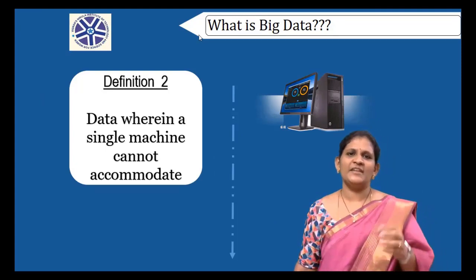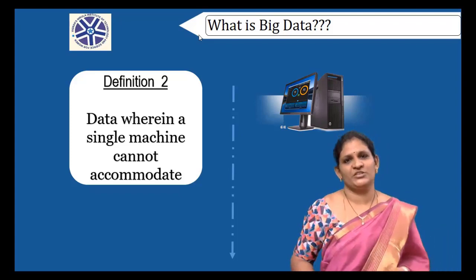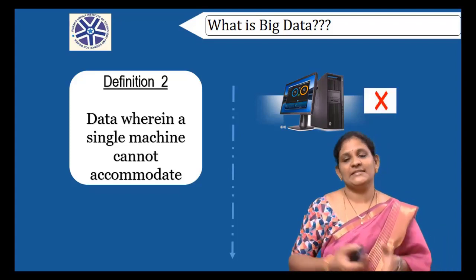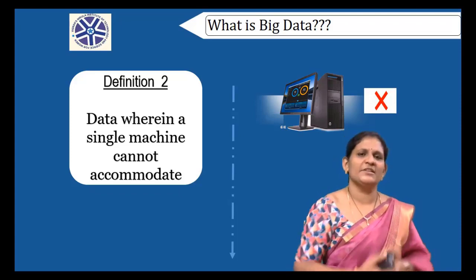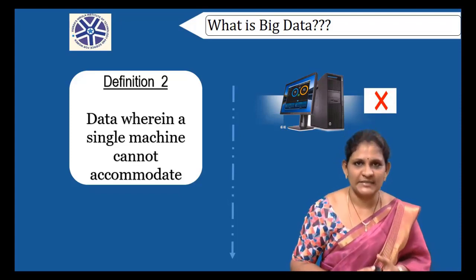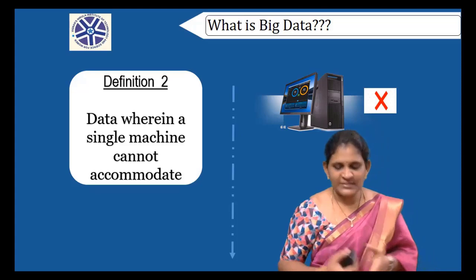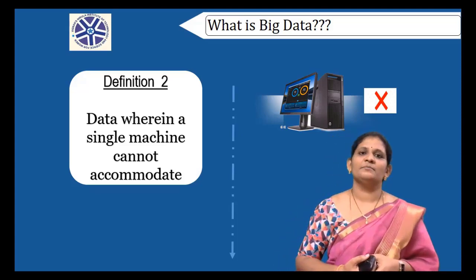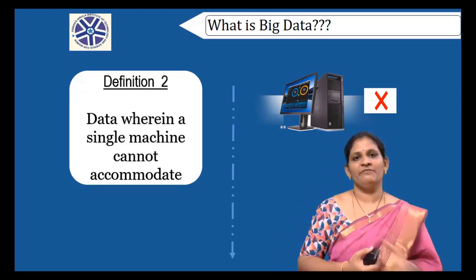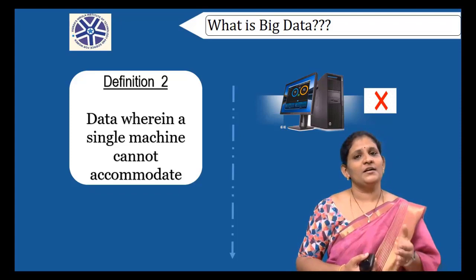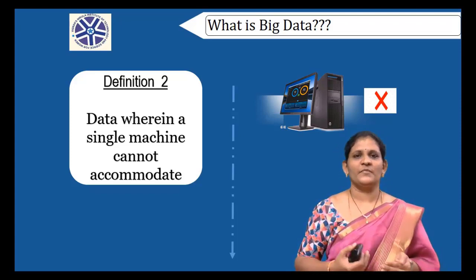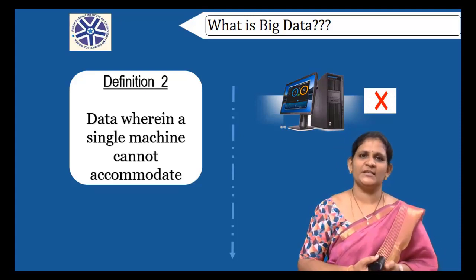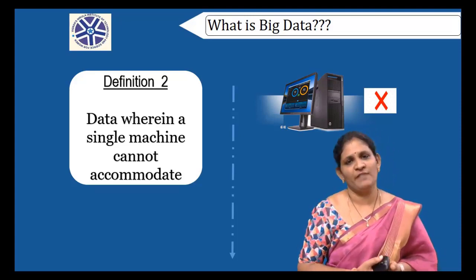That is the data wherein we cannot store it in a single machine is known as big data. If I am not able to store my data into a single machine, they can call it as a big data. So students, you may get a doubt like, ma'am, for example, if I am having like 1 GB of data and my machine configuration is below that, like 250 MB of hard disk I am having.